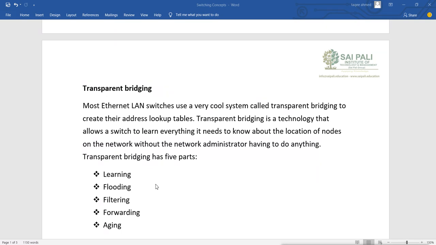Also, what does transparent mean? Basically, it is transparent to other devices. If you have multiple devices in the LAN, those devices don't know that they are connected to a switch. So PC to PC, PC to PC. The PCs feel like they are connected directly to the other PC.